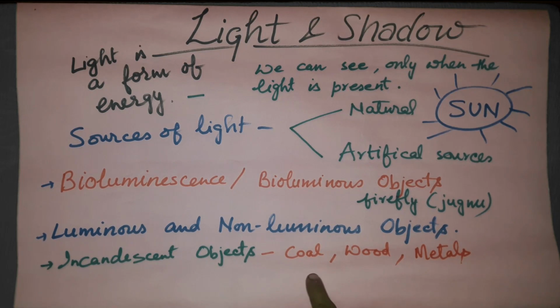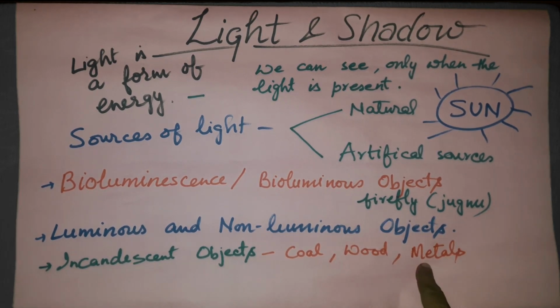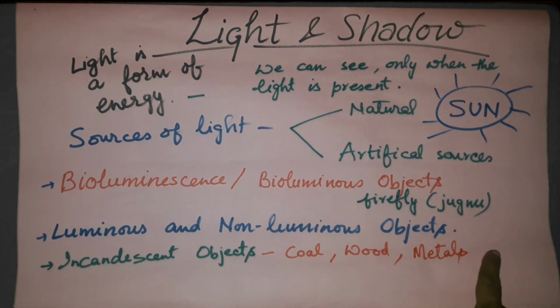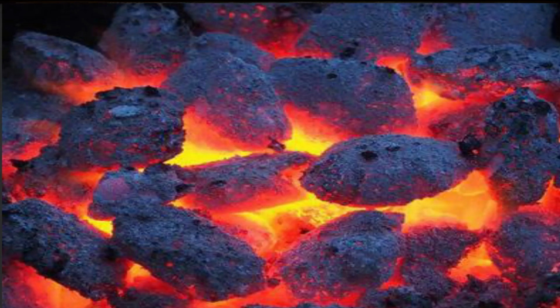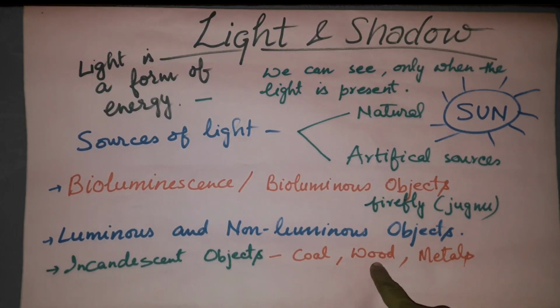For example, coal, wood, metals. Here you can see that coal is basically a non-luminous object, but when it is heated and given the high temperature, then it will start burning. So when they burn, they will start emitting light. Similarly, wood also, when the temperature is increased, then the light will start coming out.